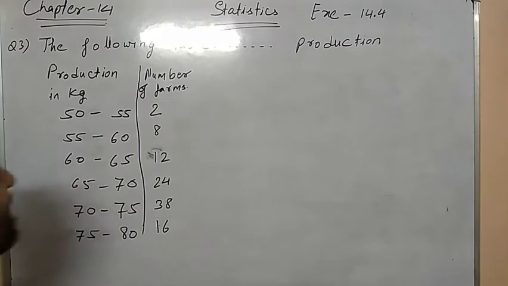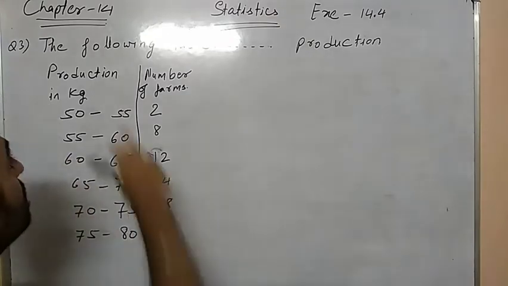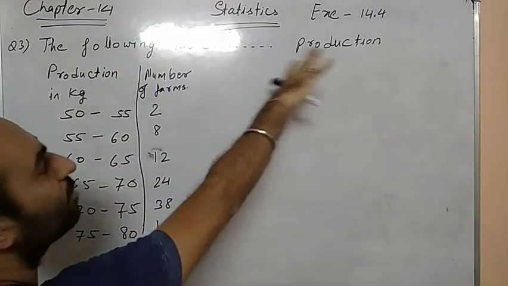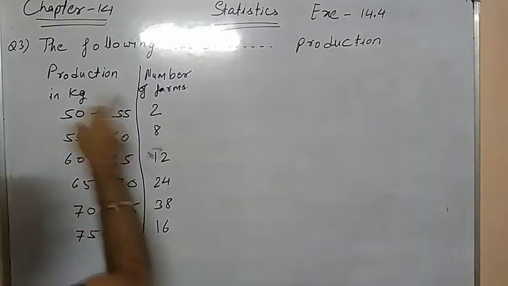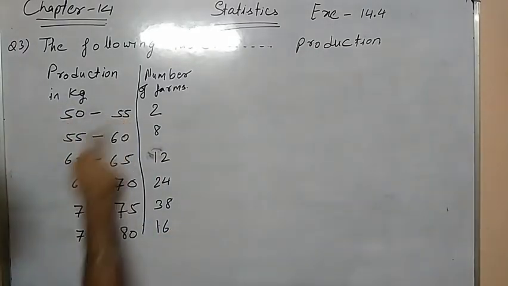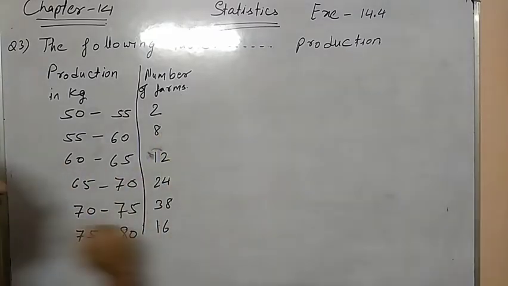Now we are going to discuss question number 3, chapter 14, statistics, exercise 14.4. The question says the following table gives the production of a crop. Production in kg is given. The intervals are 50 to 55, 55 to 60, 60 to 65, 65 to 70, 70 to 75, 75 to 80, and the frequency is given.